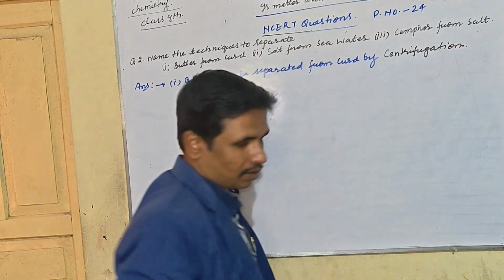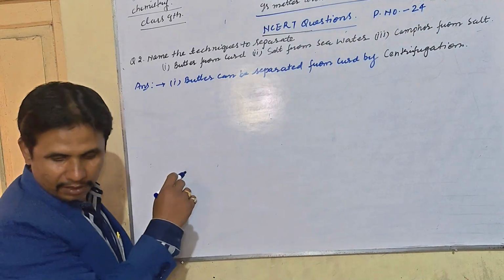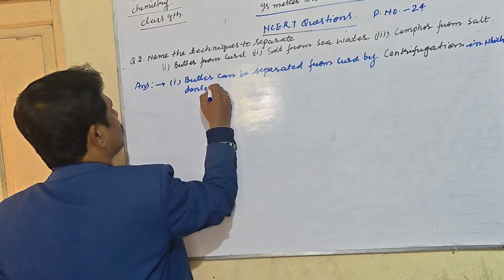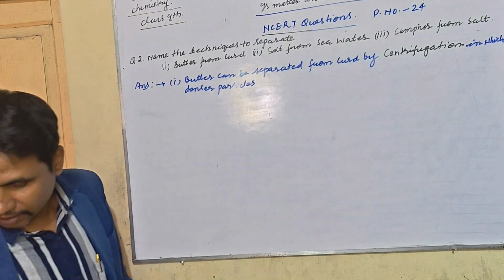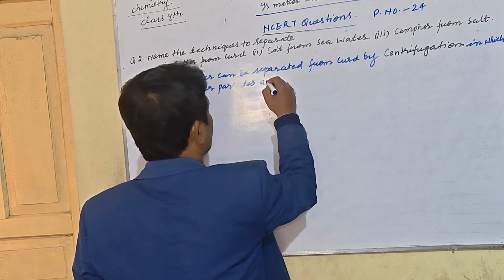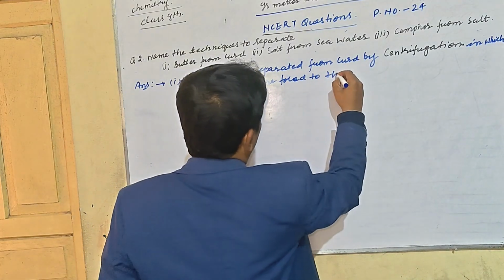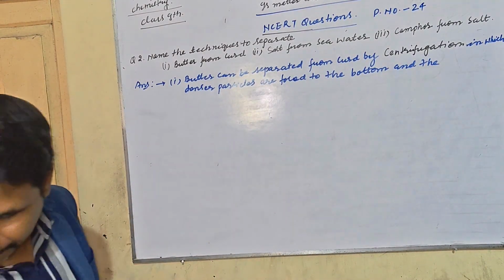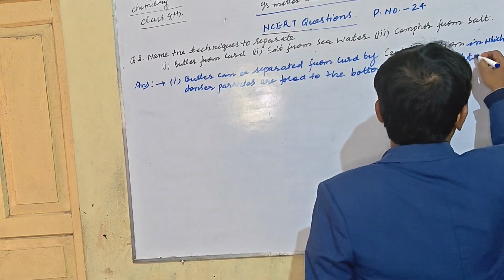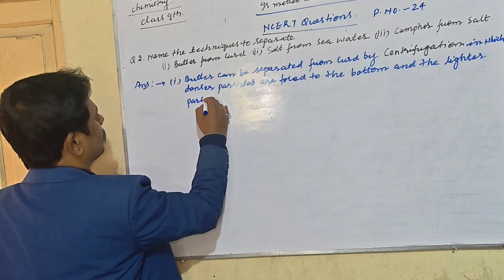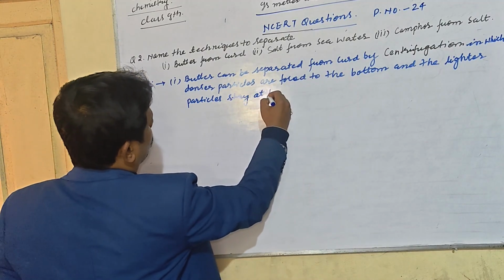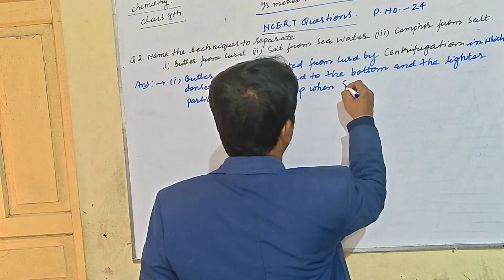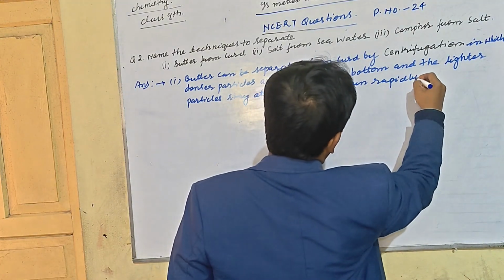In this method, denser particles are forced to the bottom and the lighter particles stay at the top when spun rapidly. Rapidly means churn it rapidly.